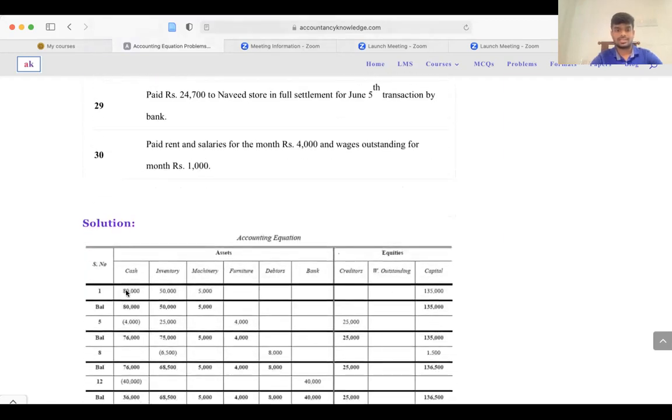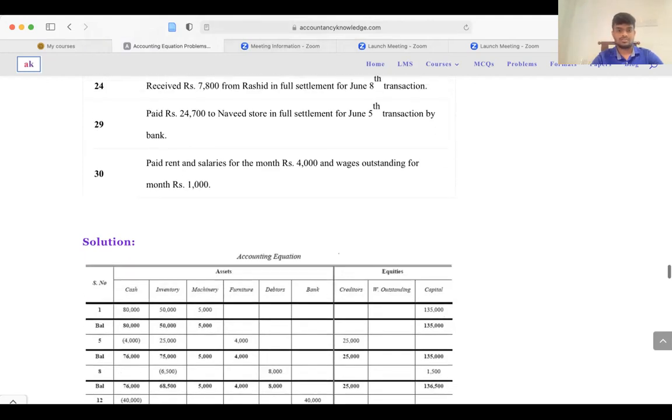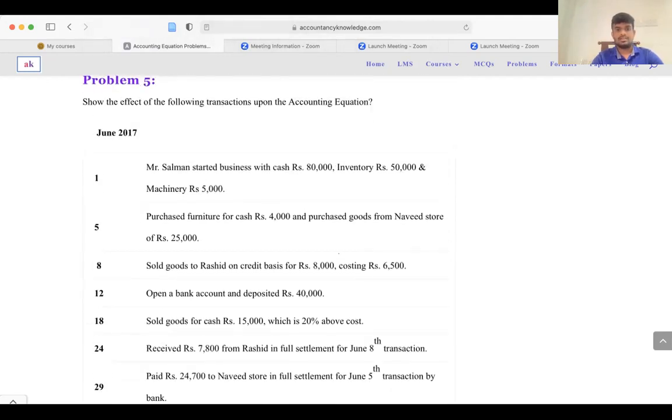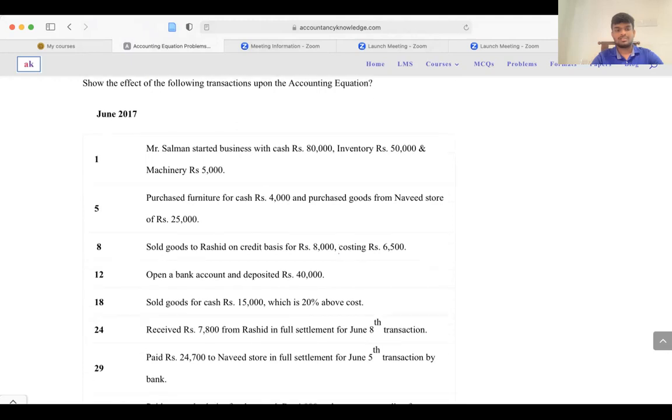You can see 80,000, 50,000, 5,000, and on the equity side you get the capital of 135,000.